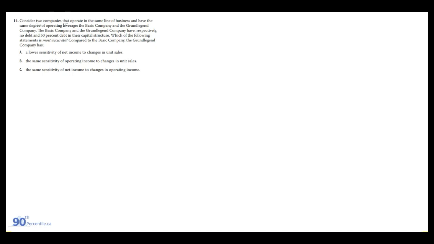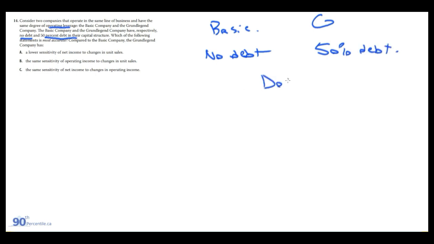So last one here, we have two companies that operate in the same line of business and have the same degree of operating leverage. So that's important. The basic company and the Grund Legend company. Basic company and the Grund Legend company have respectively no debt and 50% debt in their capital structure. So these names aren't easy here. Let's write it down. So the basic company and then we'll call it the G company. So no debt, and then this is 50% debt, and the degree of operating leverage is the same.